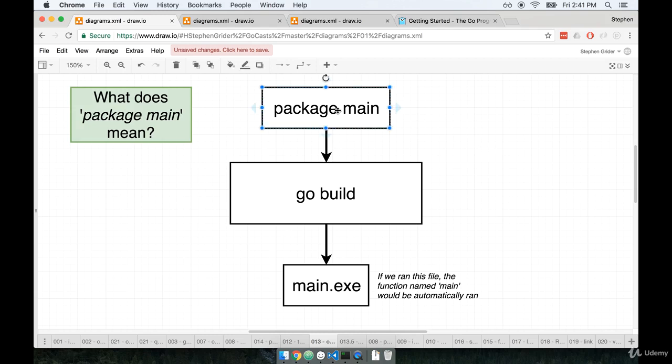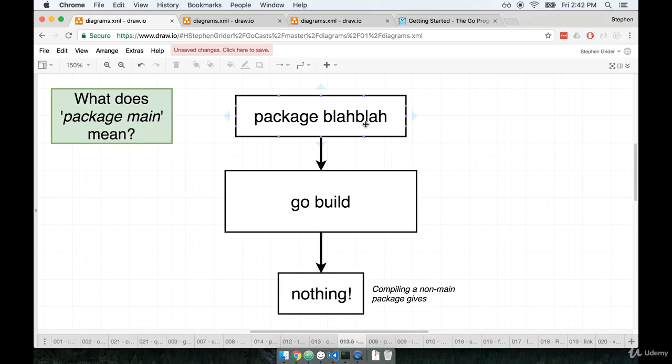So we took package main, we ran go build on it, and it spit out a file called main, or main.exe if you're on Windows. If we had used any other name for our package besides main, so if we had called it package blah blah, and then ran go build, it would not spit out an actual executable file. So the word package main is sacred. It's one that we use only when we are making a package that we want to spit out some runnable file. Throughout the rest of this course, you and I are going to be making projects that primarily are using the name package main because we generally always want to be creating something that we can immediately run and test.